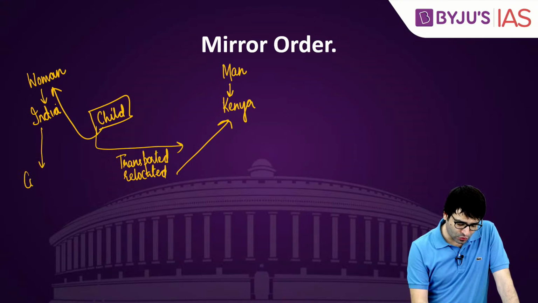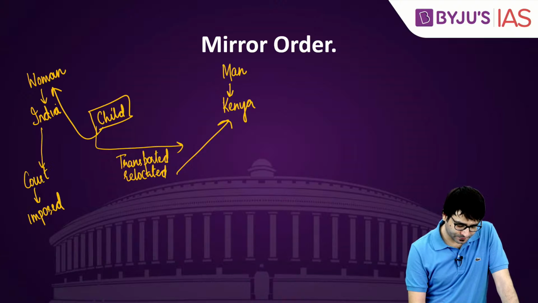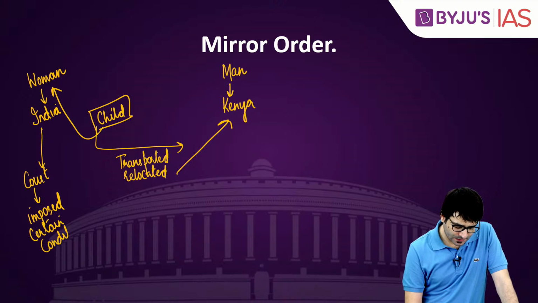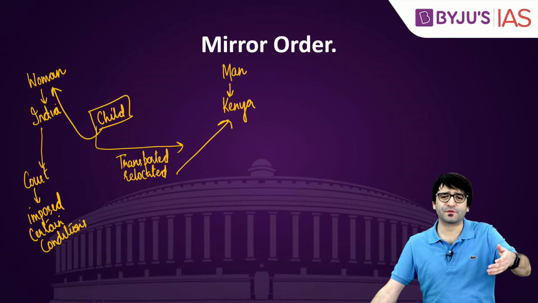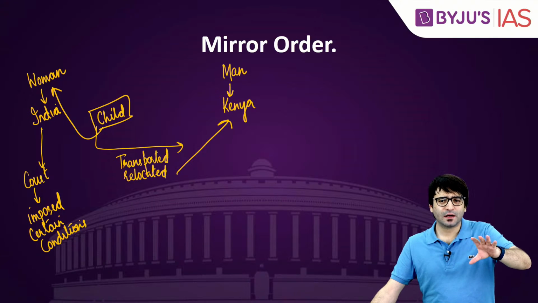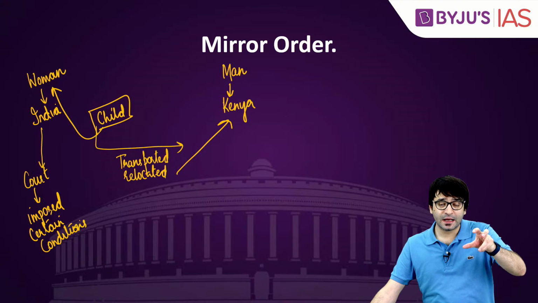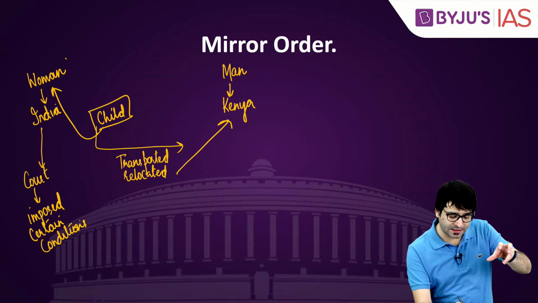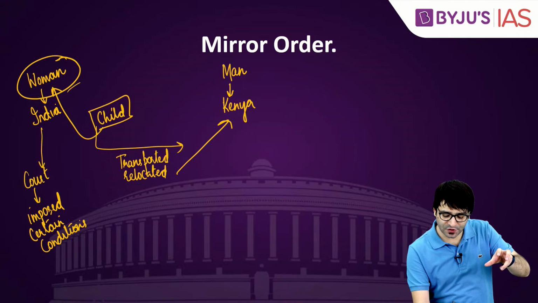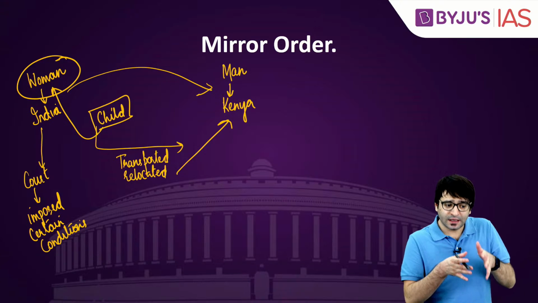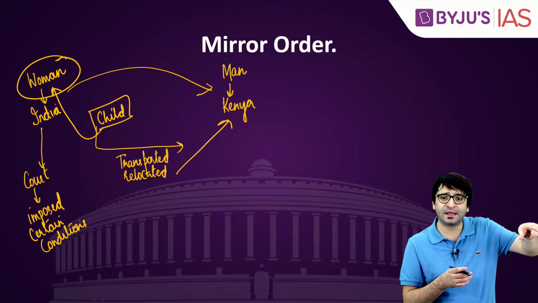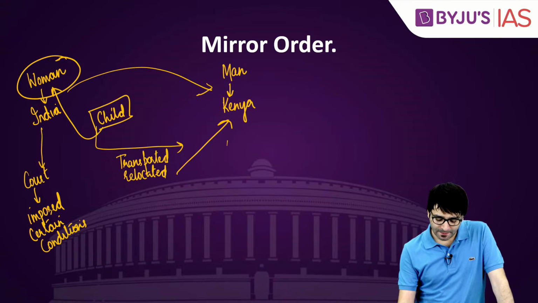In this case, the court imposed certain conditions dealing with how you take care of the child, because the child is a minor, and what conditions you have to keep in mind. But this child was under the Indian jurisdiction. Now this child is going to travel to Kenya. Indian laws, Indian courts, Indian verdicts are not applicable in Kenya. In that case, what happens?